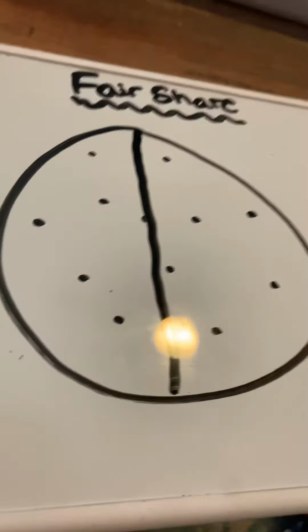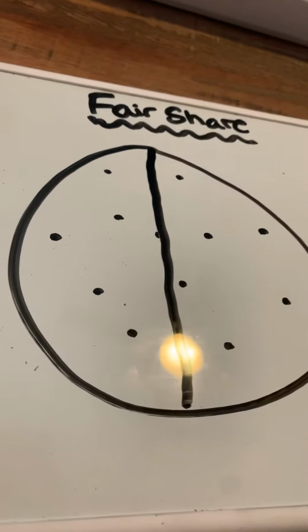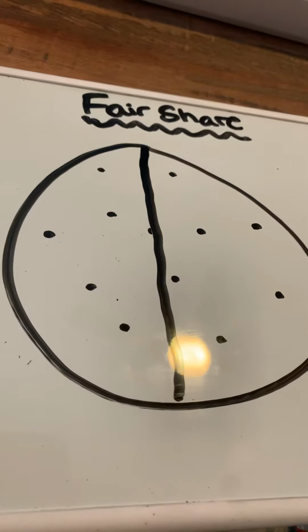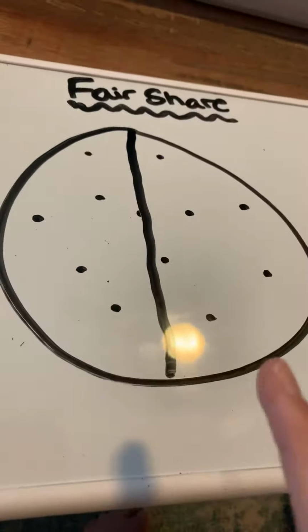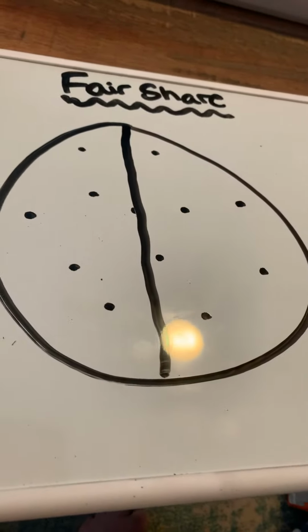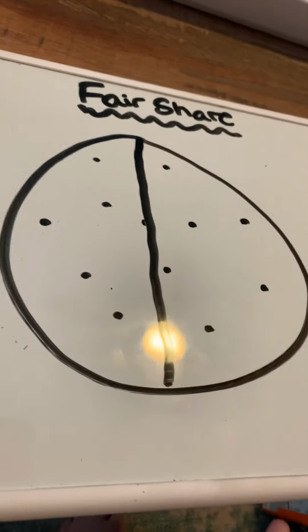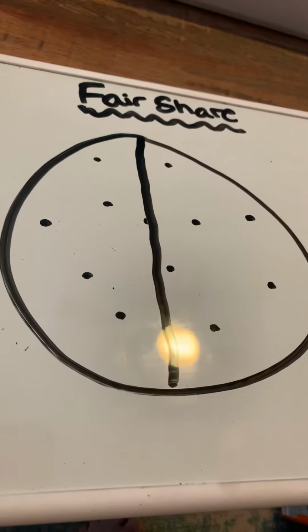So this is something you might do if you wanted to share something with somebody. So both people have a fair share of the cookie. So one person has one half over here and one person has the other half over here. So that is what fair share means, that both people have an equal amount of cookies.